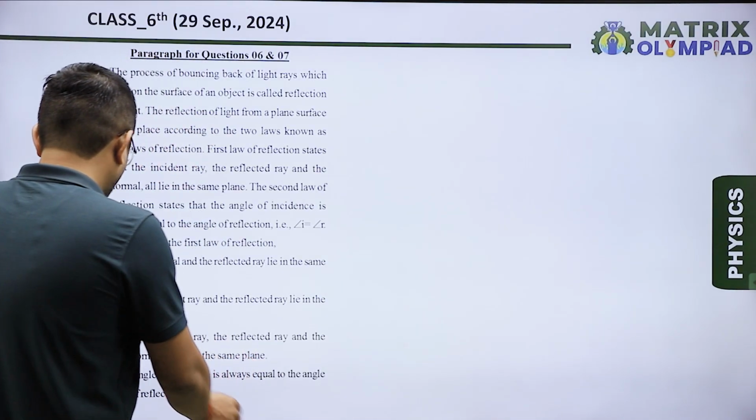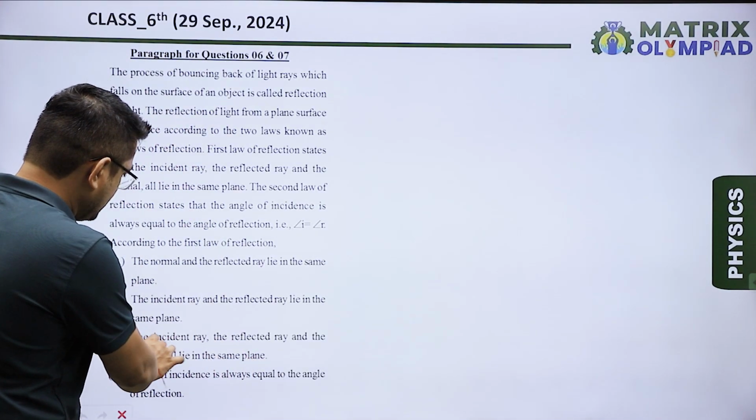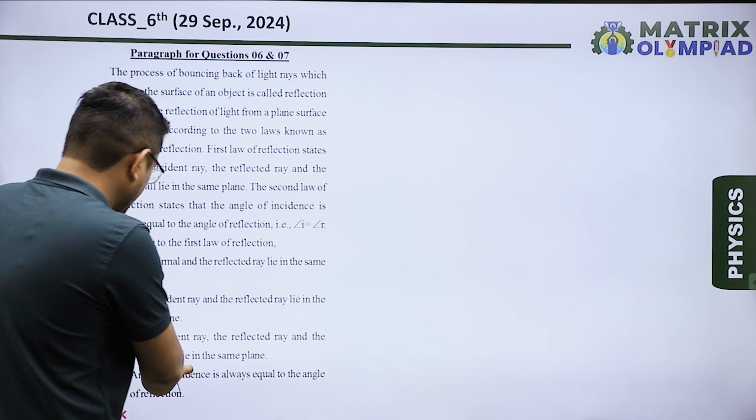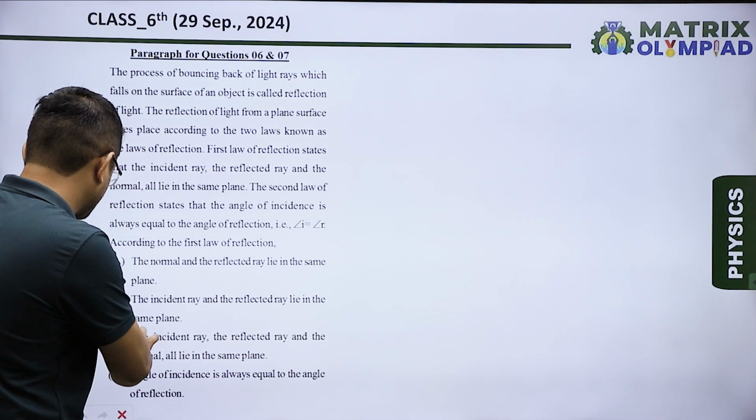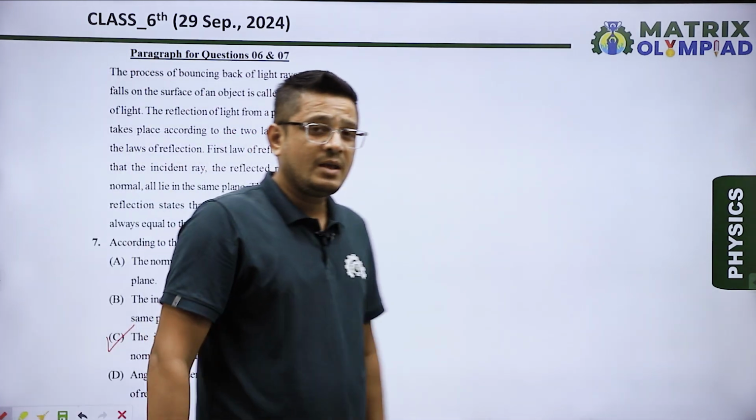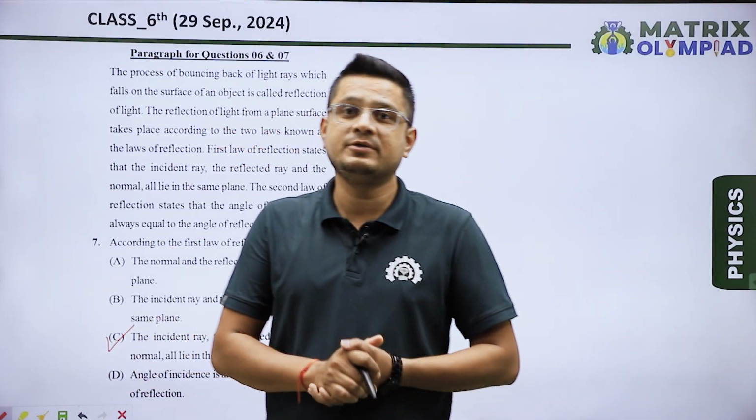So I think option C is correct, given that the incident ray, the reflected ray and the normal all lie in the same plane. So our option C is our correct answer. So we have discussed all the questions of subject physics.